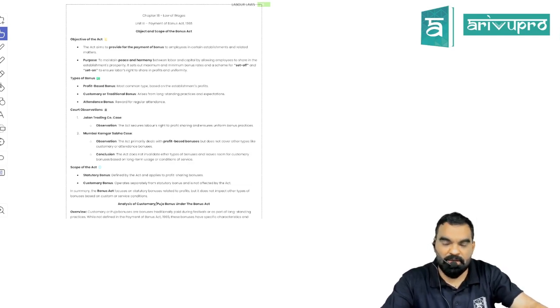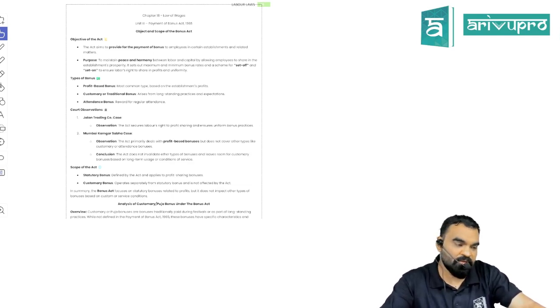Every organization or establishment on which the Bonus Act is applicable has to pay 8.33% of the salary and wages earned by the employee during the year to him as wages. So 8.33% is nothing more than 1/12, that is nothing more than 1 month's salary, that is called mandatory bonus to be paid by the organization. This is the minimum bonus that has to be paid to the eligible worker in spite of having profit or loss.